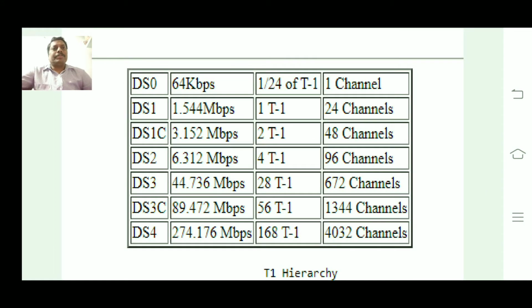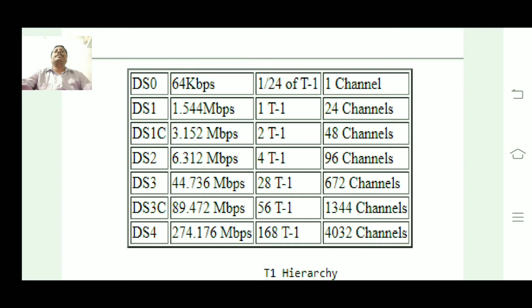DS0, the representation of digital signal 0, carries 64 kilobits per second, that is, each voice signal is converted into digital form and represented at 64 kilobits. It is 1/24th of the T1 carrier.